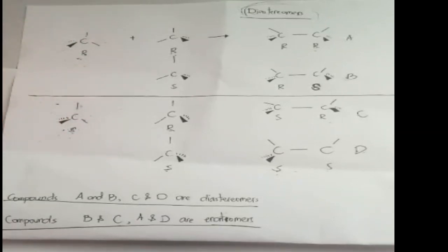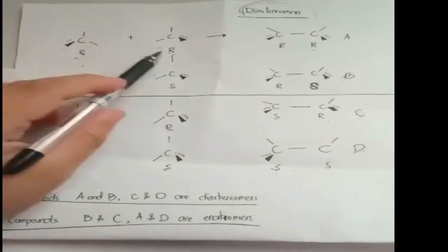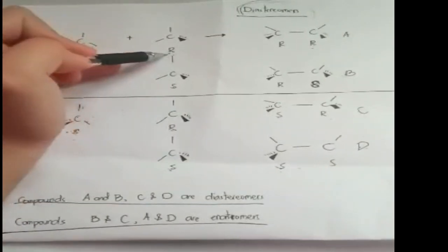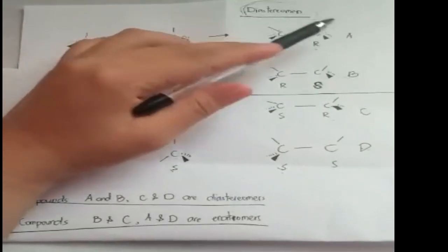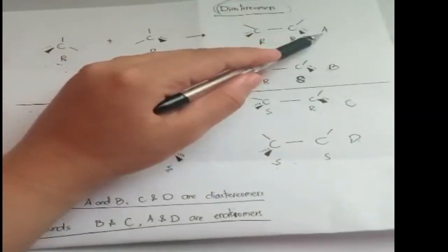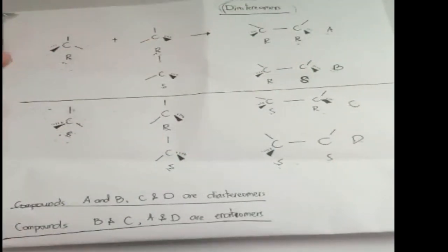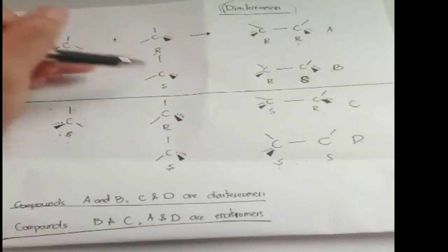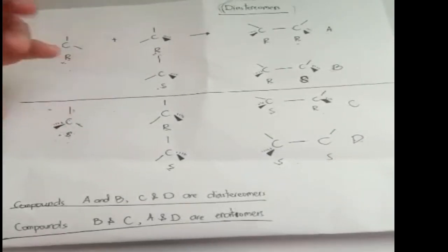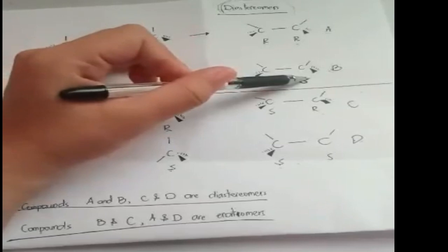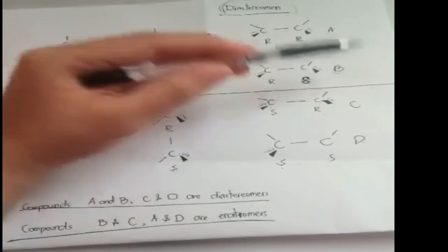First, the reaction between R and R will produce the R,R compound, so we will call it compound A. Next, R reacts with S and it will produce the R,S compound. So let's call it compound B.